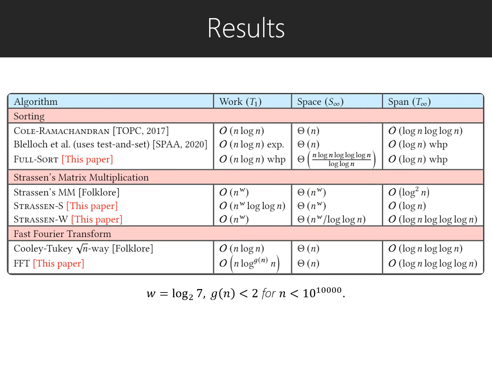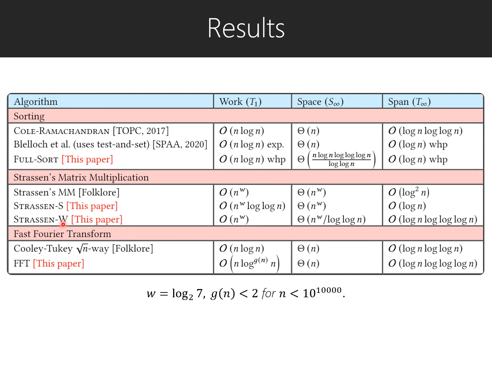Our major results are the following. For comparison-based sorting, we present a randomized sorting algorithm that achieves optimal work and span, both with high probability in n. For Strassen's matrix multiplication, we present a span-optimal Strassen algorithm that achieves optimal span while increasing the work only by a log n factor.